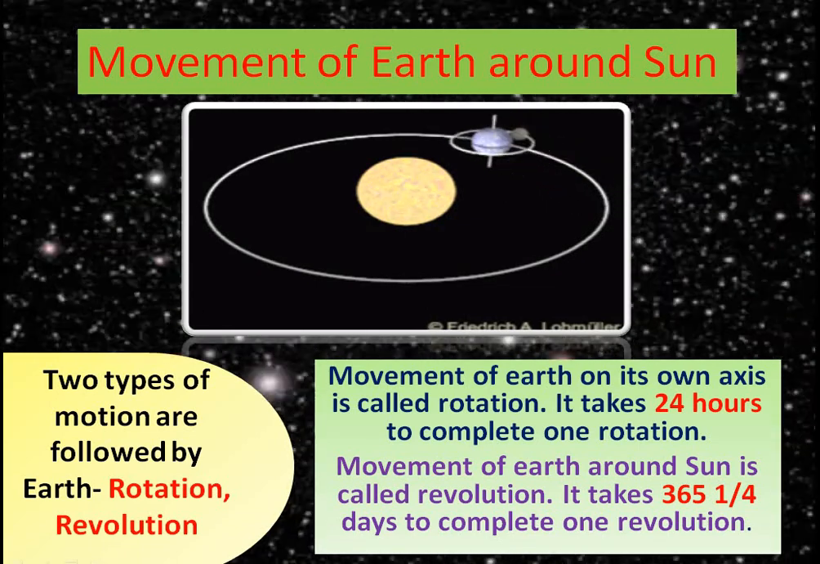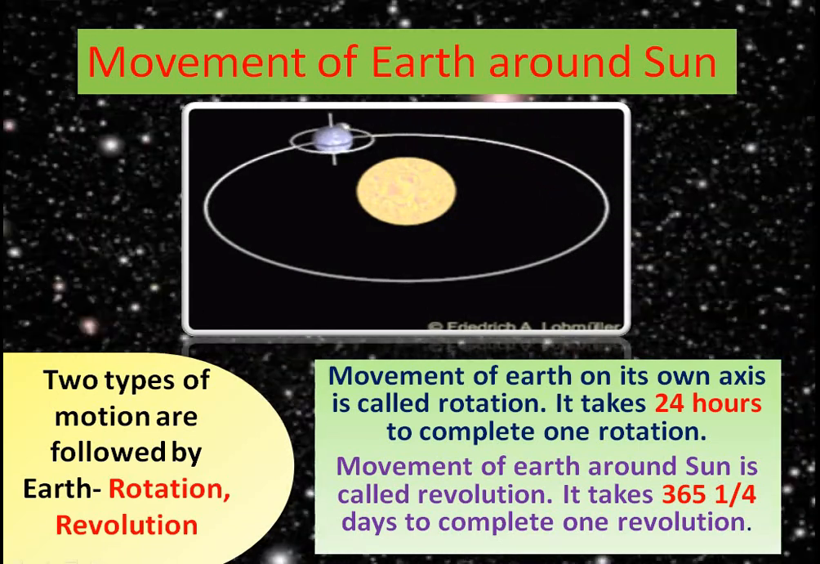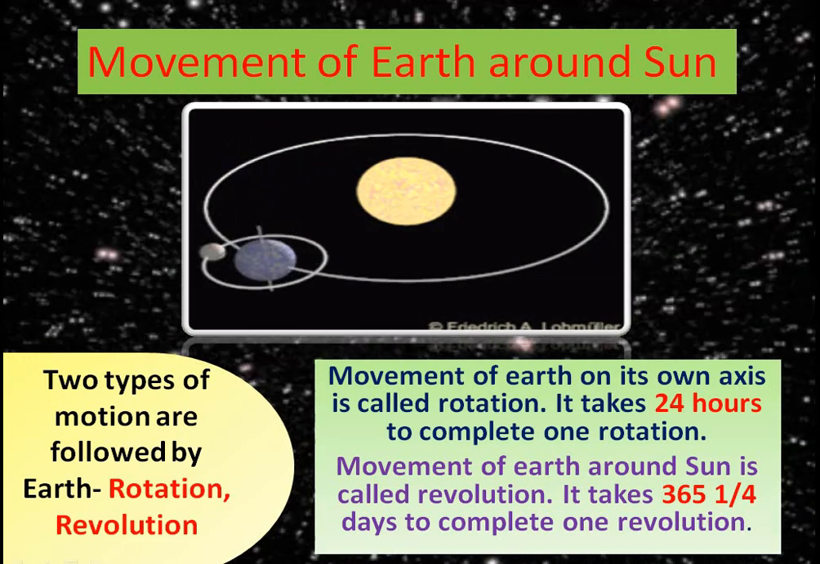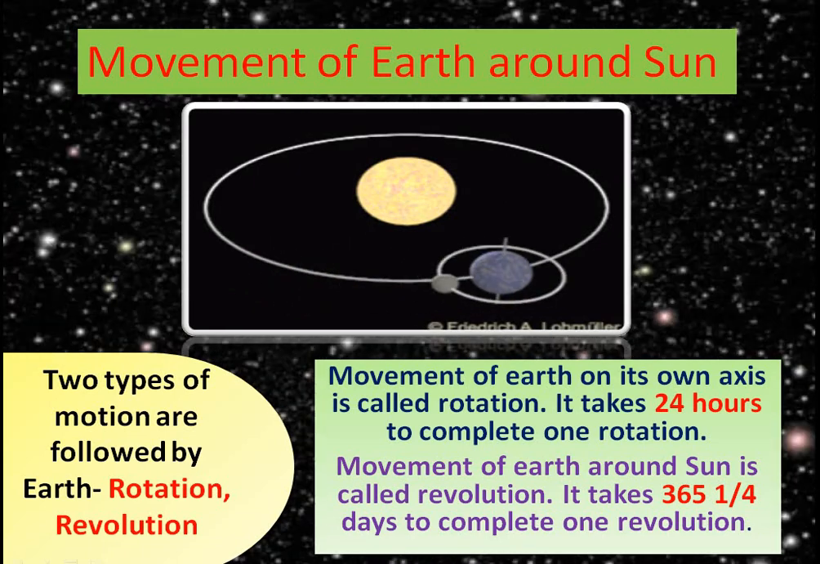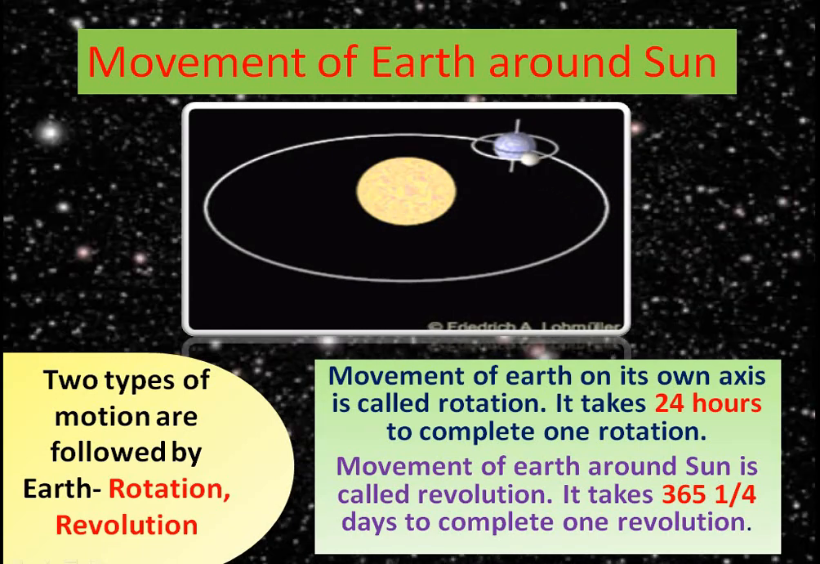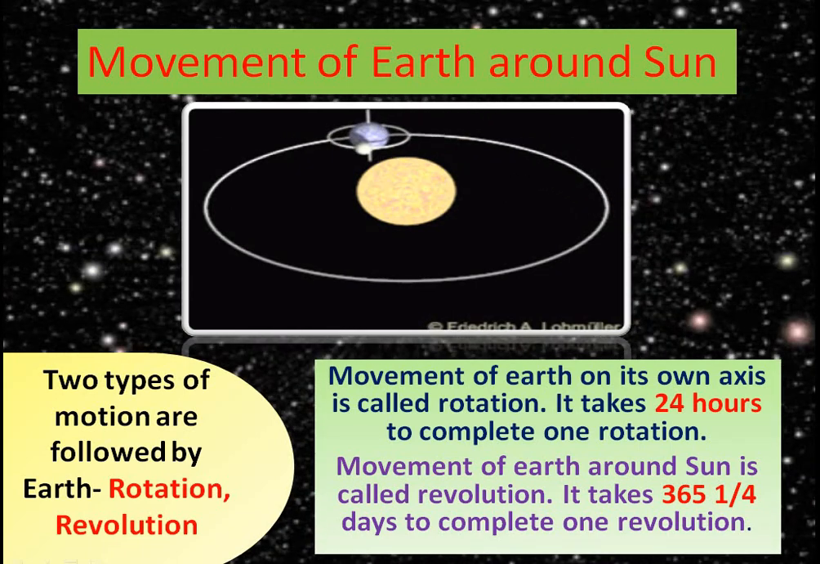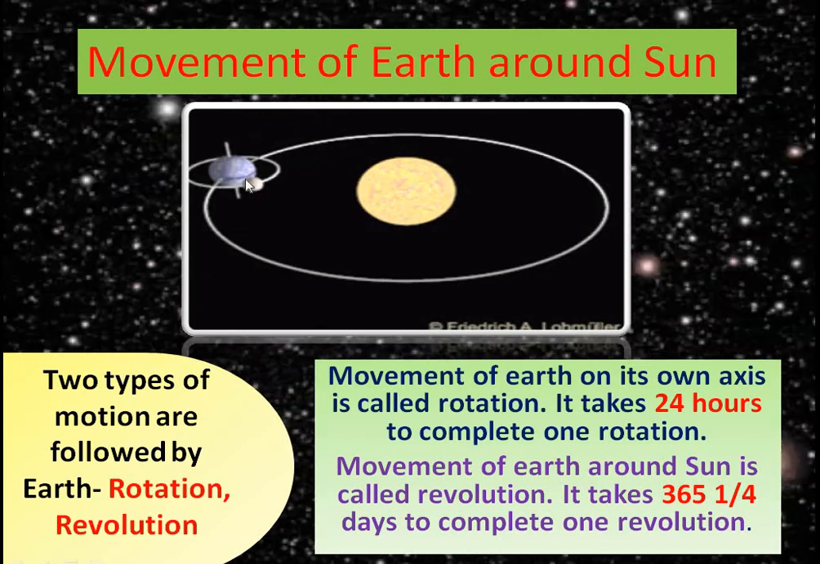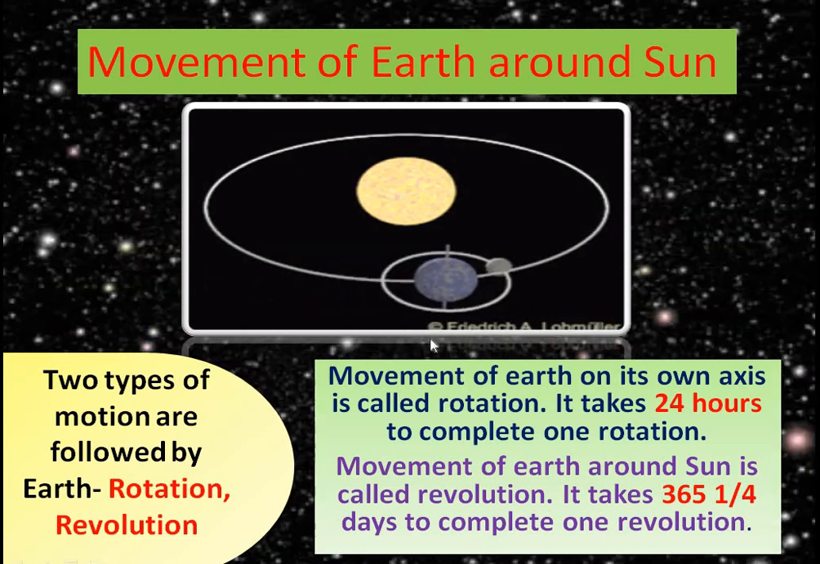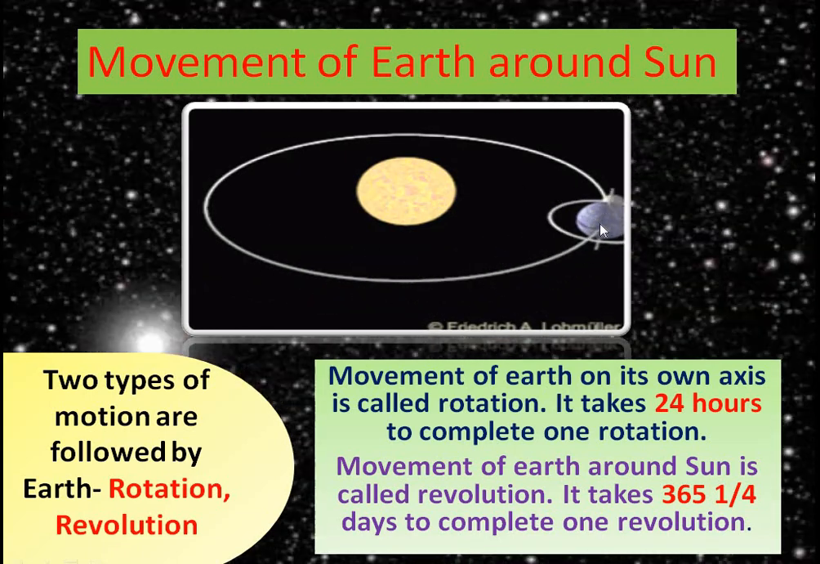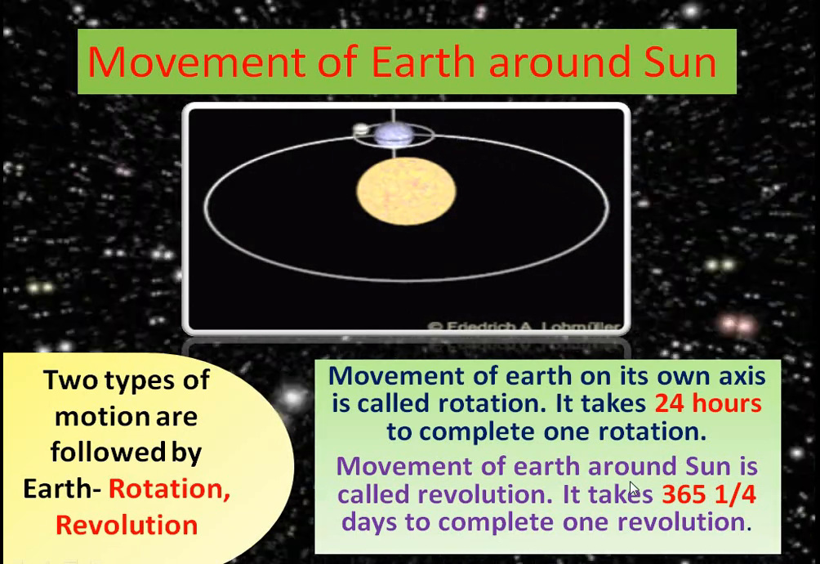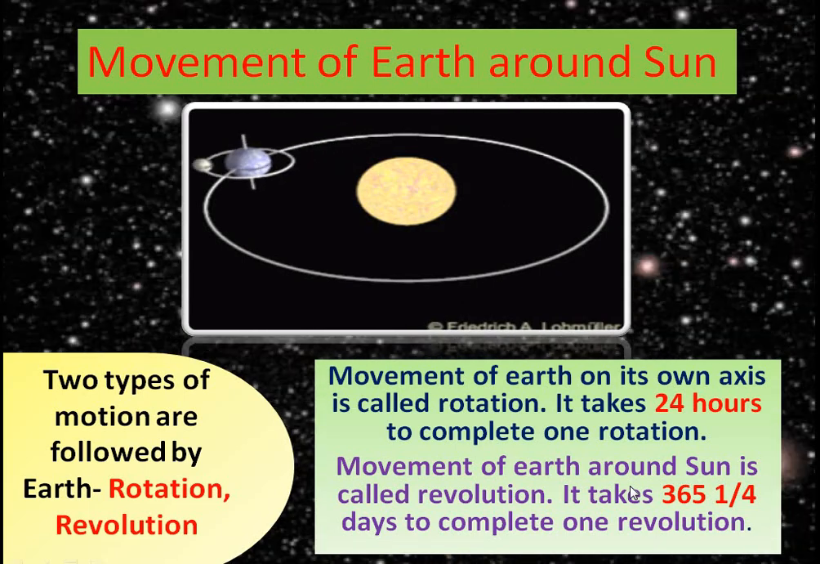Let's know more about Earth. When it is revolving around the Sun, it follows two types of motion. We have done this in the chapter Observing the Sky, but we'll do it here again. Earth is rotating on its own axis and also revolving around the Sun. One rotation takes 24 hours, and it takes 365 1/4 days to complete one revolution around the Sun.